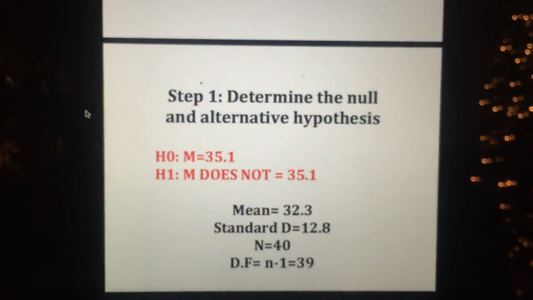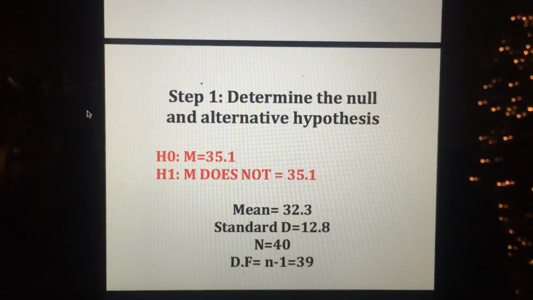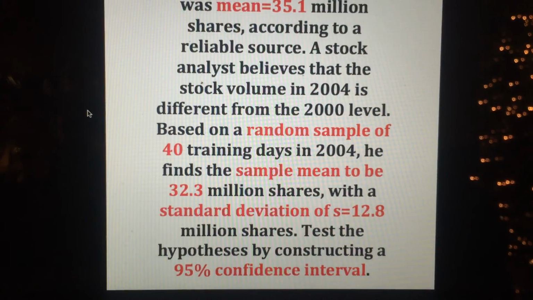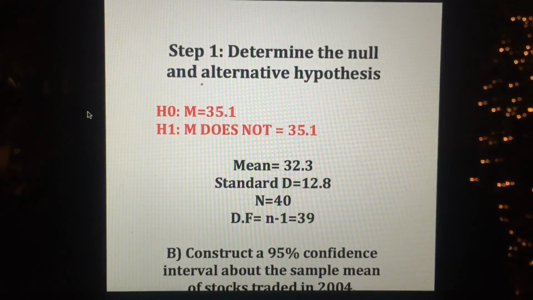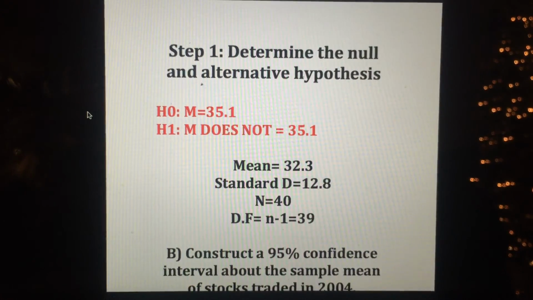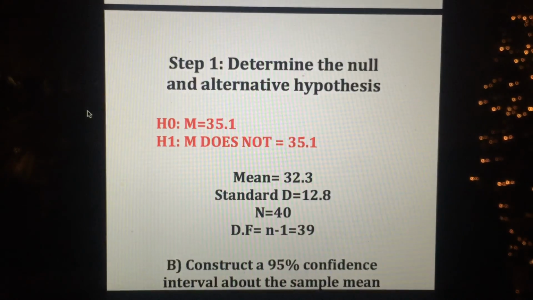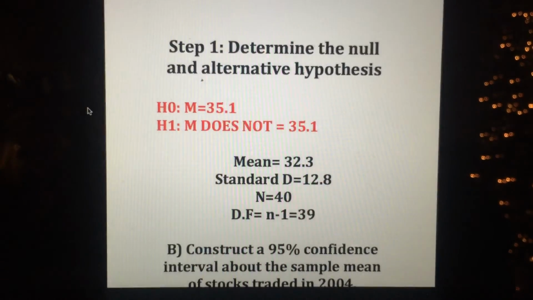So the mean in this problem is 32.3. The standard deviation is given to us at 12.8, and the sample size is given to us at 40. And the degrees of freedom is always n minus 1, so 40 minus 1 is 39. So that's the first step, to determine the null and alternative hypothesis.